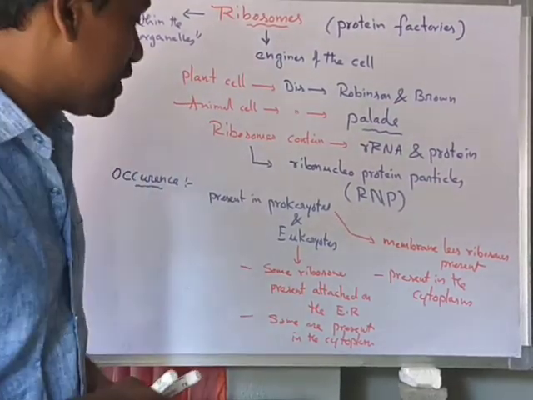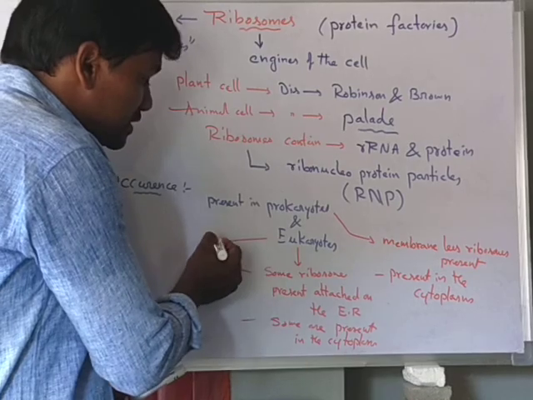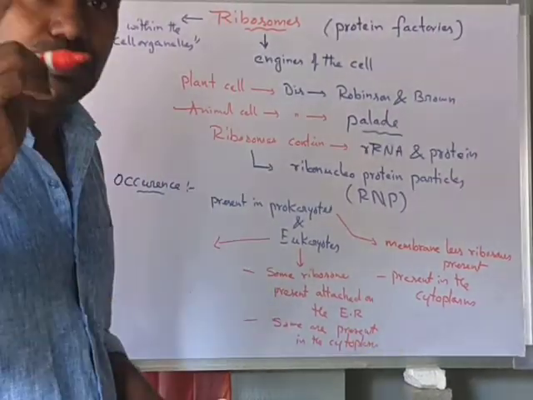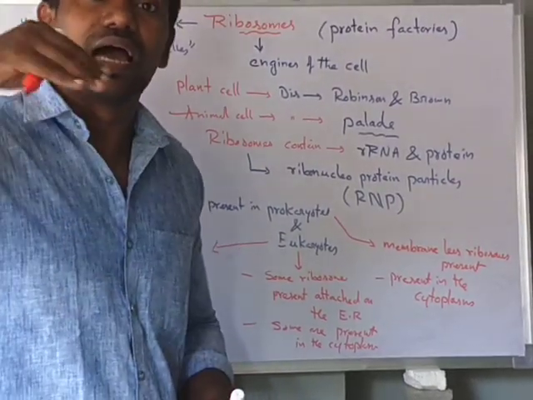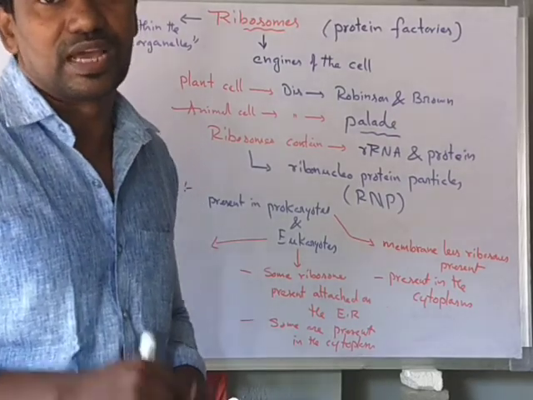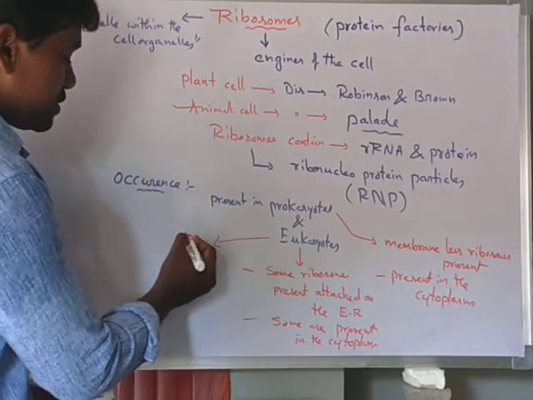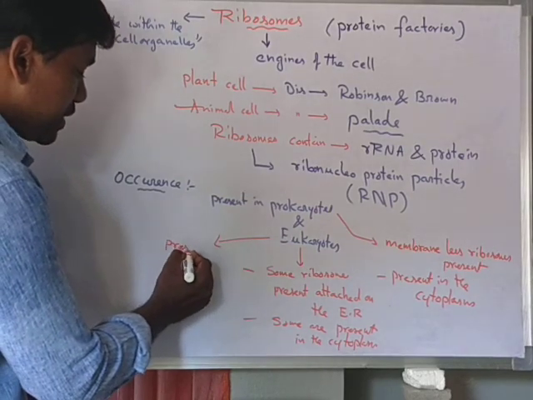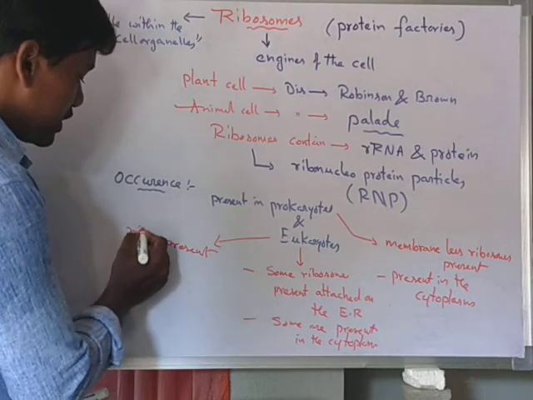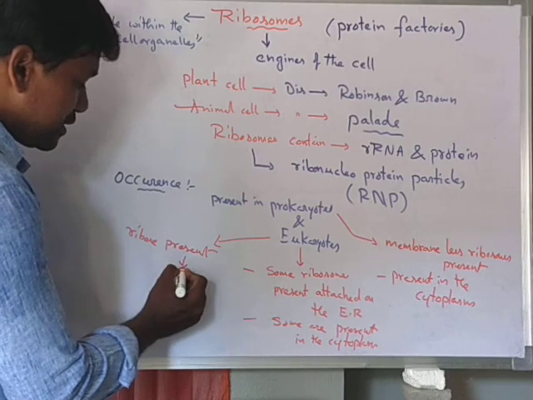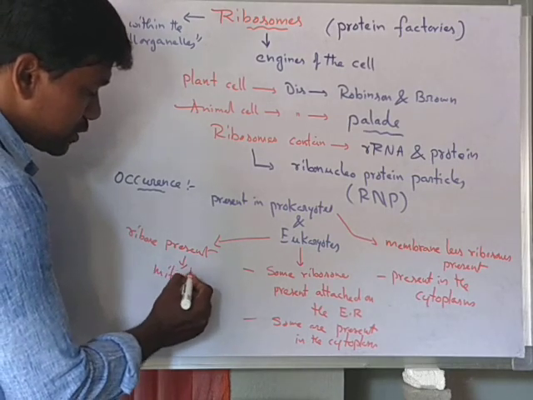In eukaryotes, ribosomes are also present in other cell organelles such as mitochondria and chloroplast.